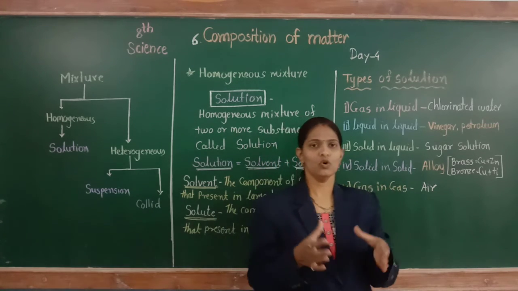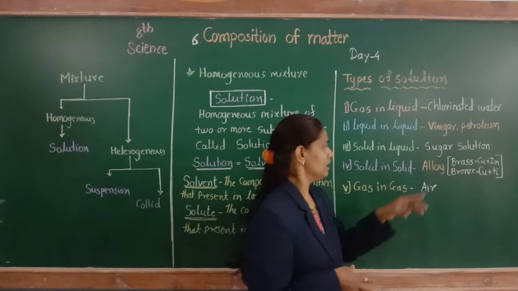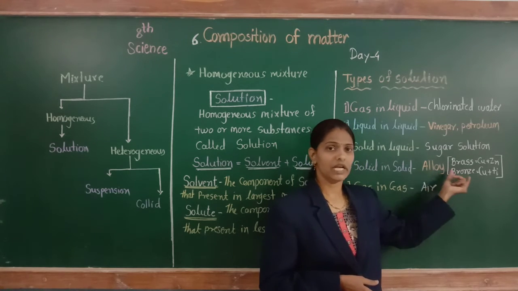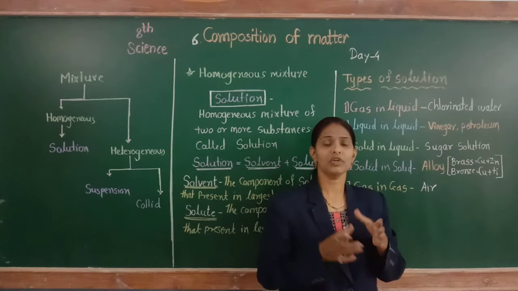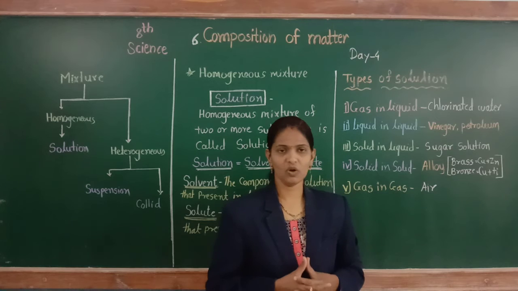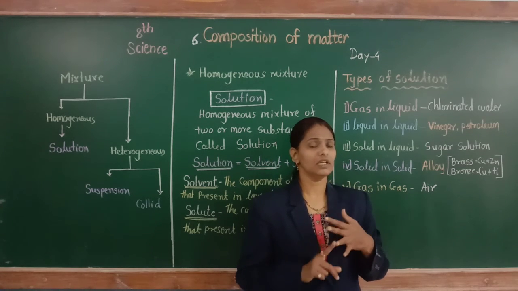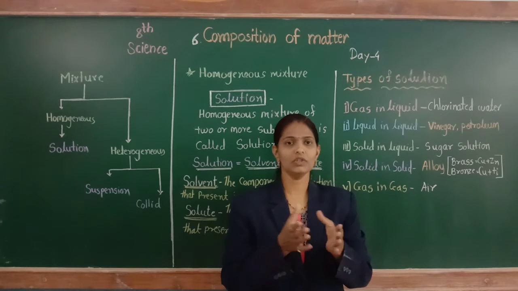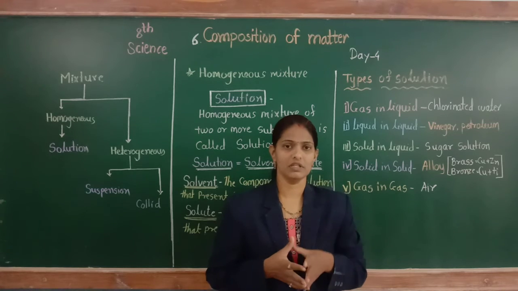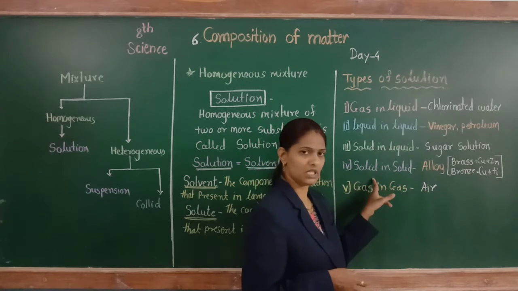Then the second example, bronze. Bronze is also an alloy, and it is an example of solid in solid because bronze is made up of copper and tin. We know copper is solid, tin is solid. So both phases are the same, solute and solvent are both solid.